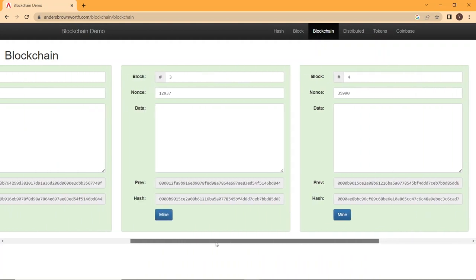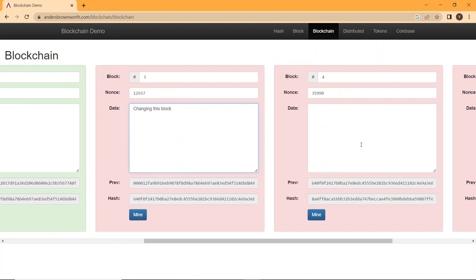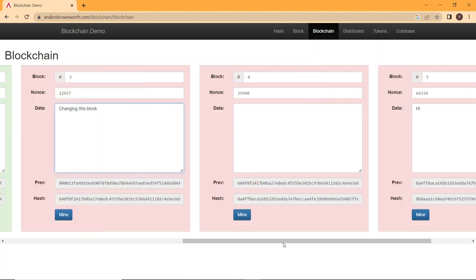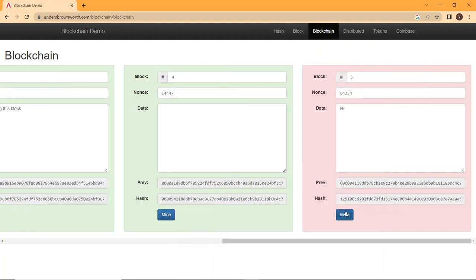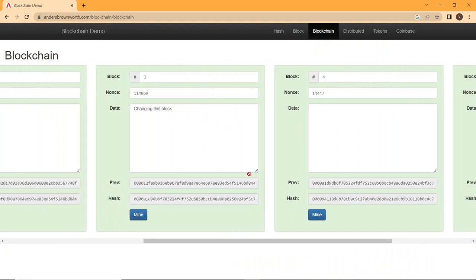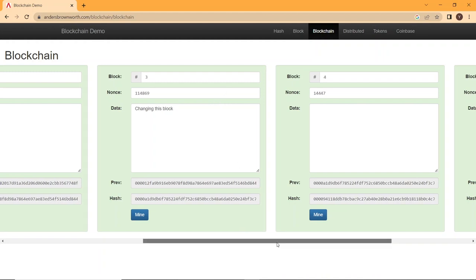And what if you want to change something on the third block? So let's say changing this block. Okay, so when you do that, since the next block has the hash of the previous block and you change this block's data and it affected the hash of this block, and if this is changed, this hash will change as well. This is going to affect all the blocks created after it. So what we can do here is just mine every single one of them and make everything look okay. So let's mine it as well, and let's mine this as well. So this looks like you actually altered the block's data and there's no problem about it.